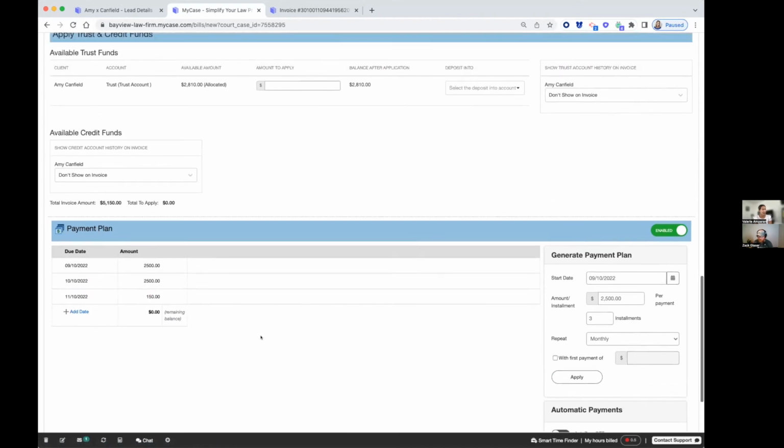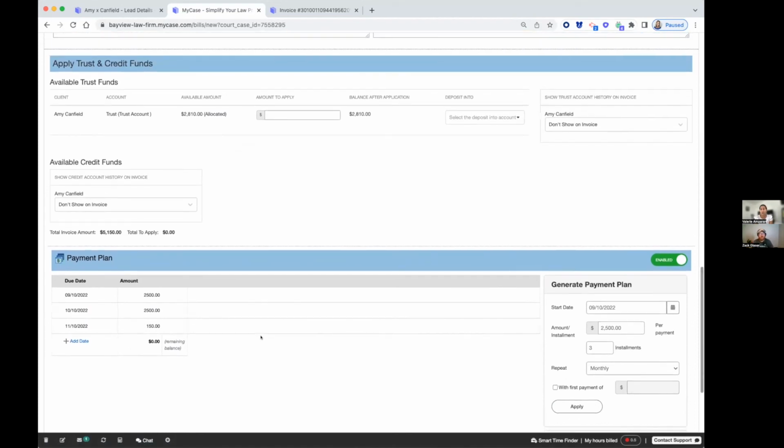So that really is the history of MyCase. And of course, if you were using trust funds to pay off an invoice, you have the ability to do that here within the system. MyCase can help you manage your trust fund balances. We've recently introduced accounting that can help you with reconciling all of your bank accounts. So as we talk about the funds and the connections between LawPay and MyCase, having everything in one place just makes it simpler for the attorney to get their job done faster and quicker.